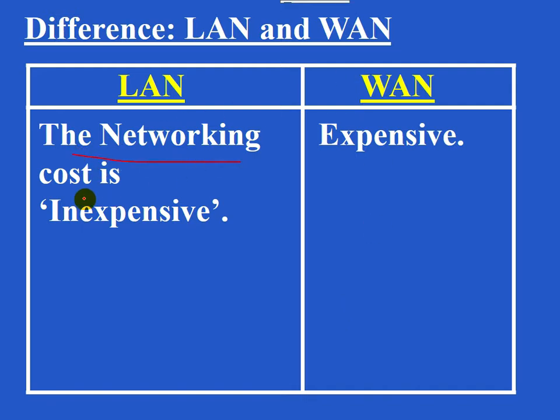The networking cost is inexpensive in the case of LAN, and in the case of WAN the networking cost is expensive, because in order to form a LAN we make use of inexpensive networking devices like switch. In order to form WAN we make use of expensive networking devices like gateway. The different networking devices will be explained in detail in another tutor video.